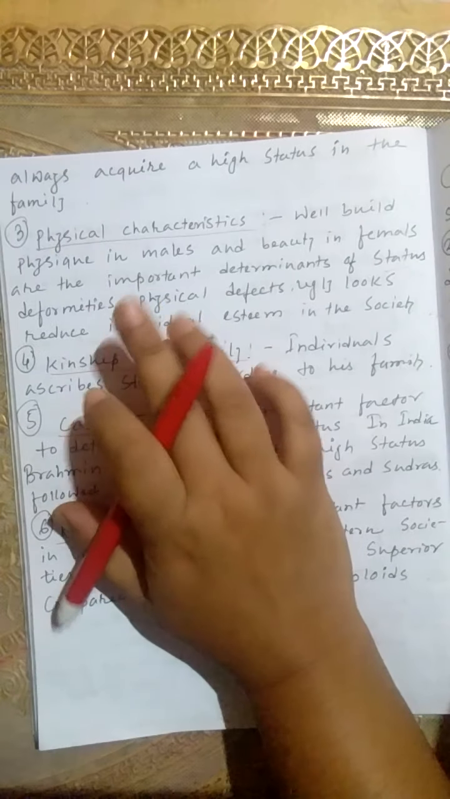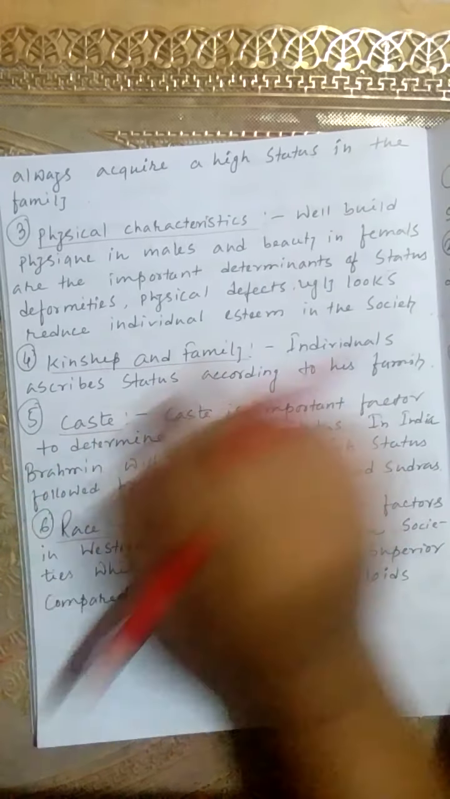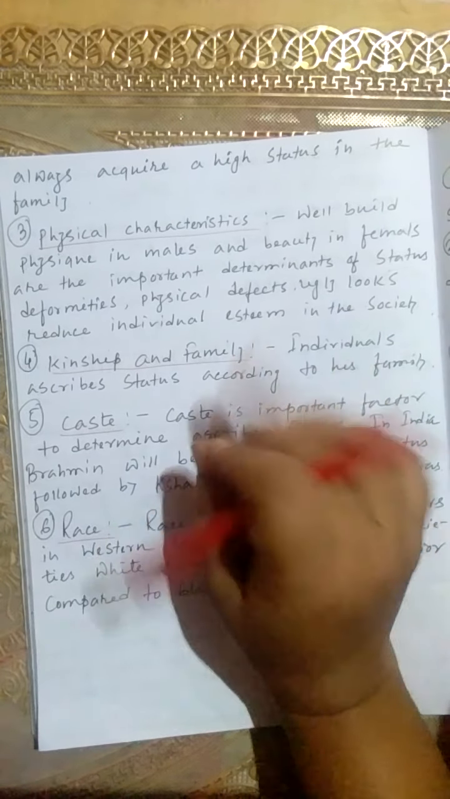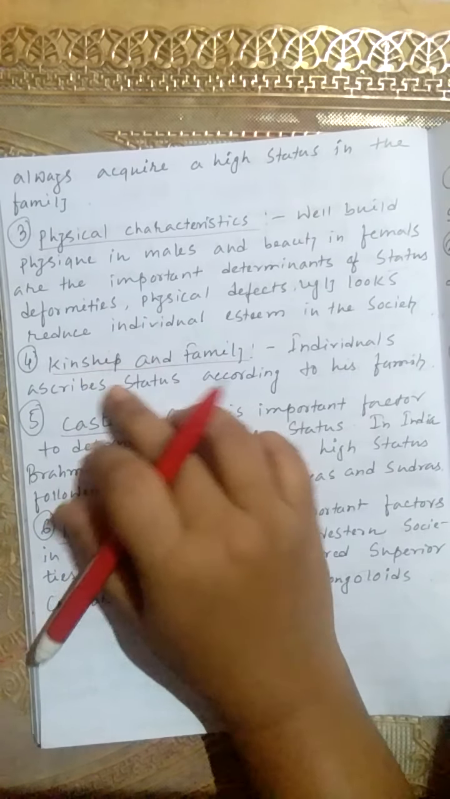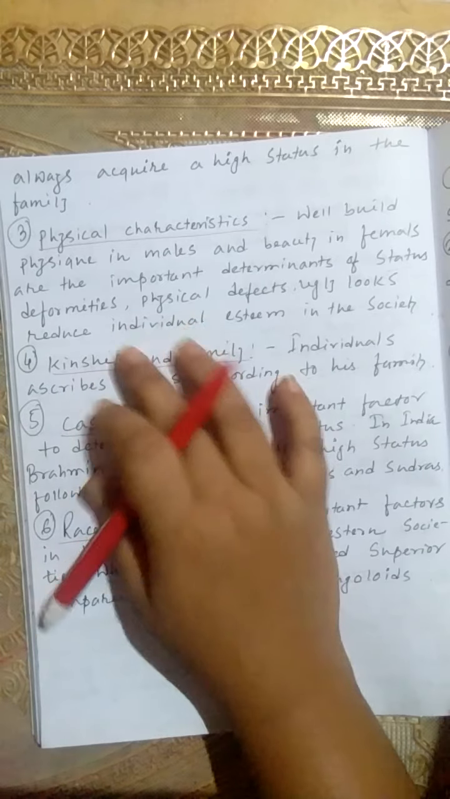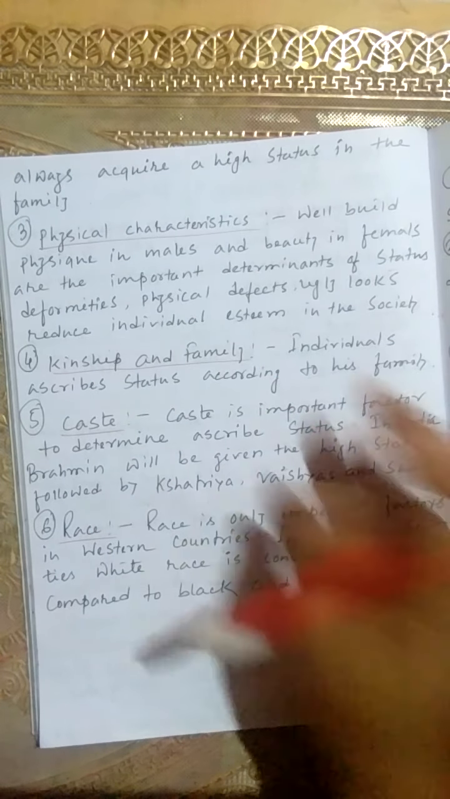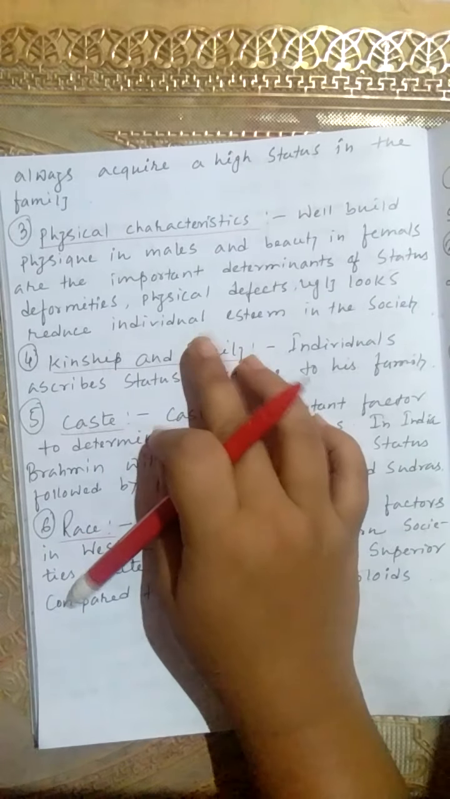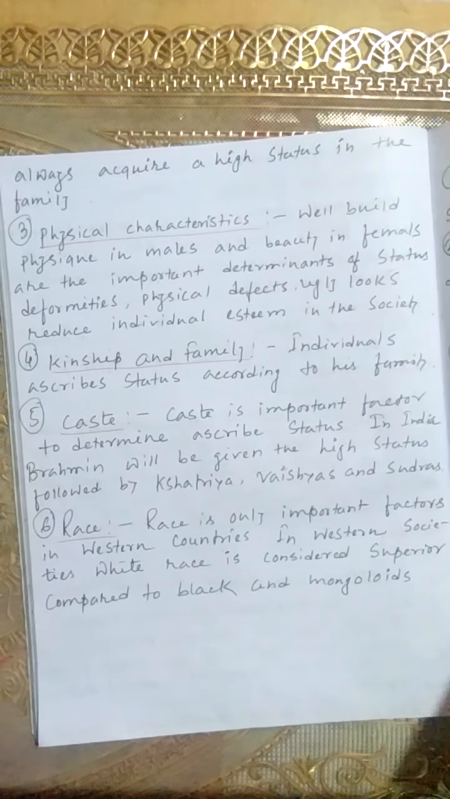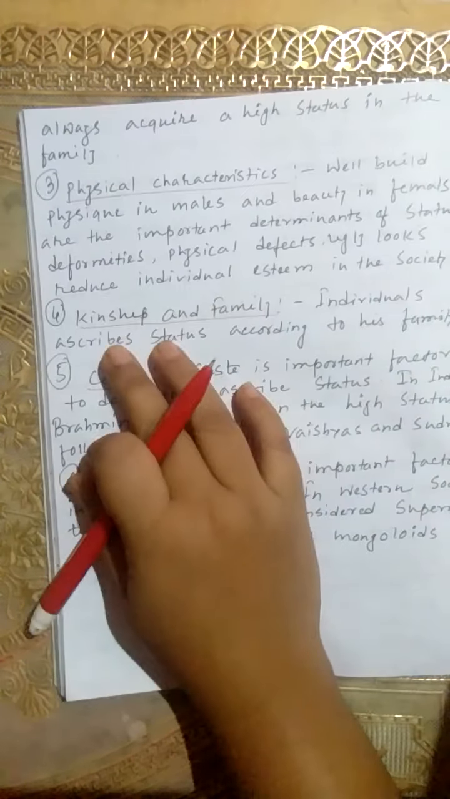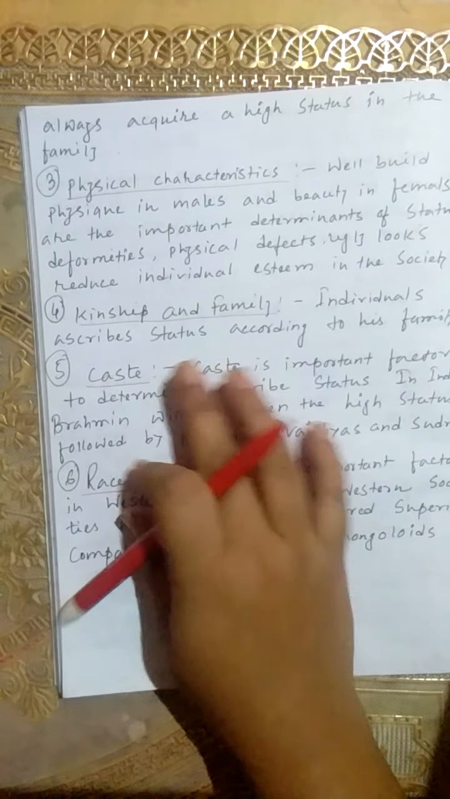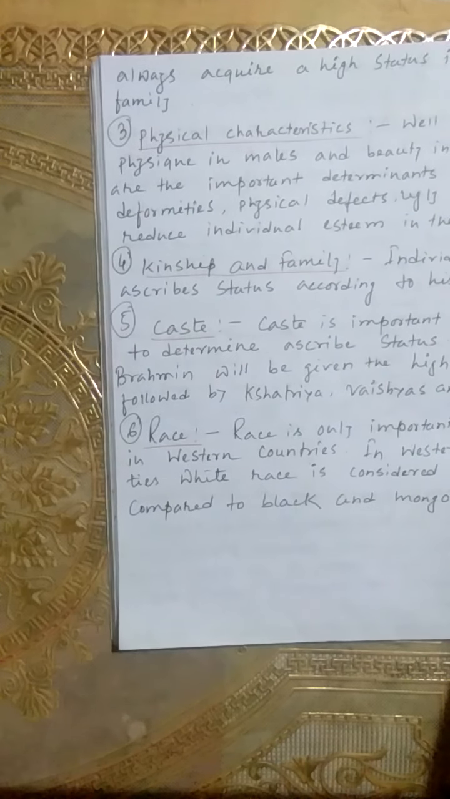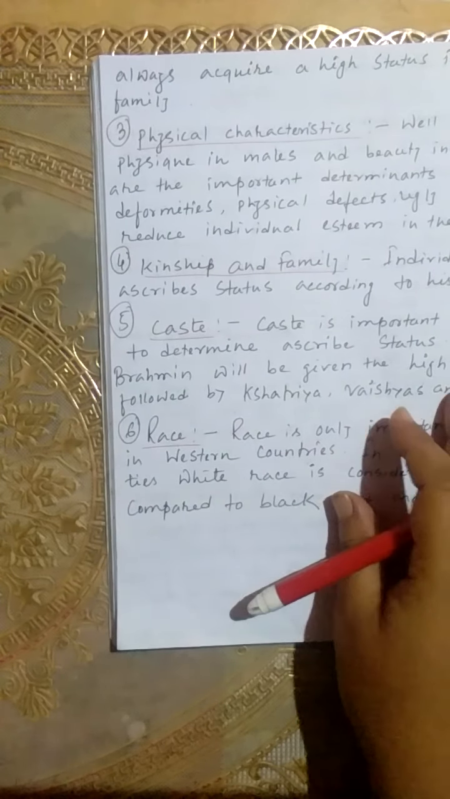Understand? Deformities, physical defects, ugly looks reduce individual esteem in society. Deformities means some handicap. Deformities, physical defects, ugly looks always reduce the status of an individual. Point 4, kinship and family. An individual's status is ascribed according to his family.